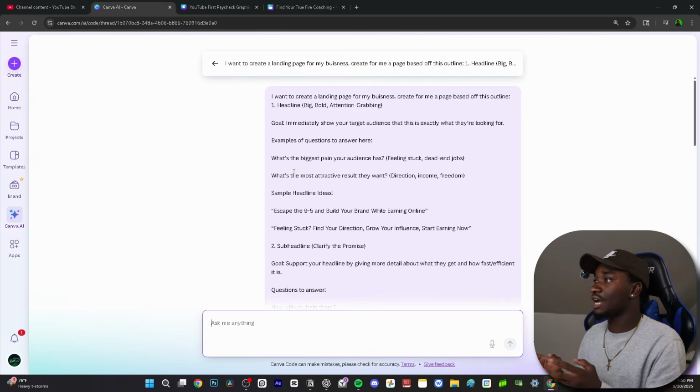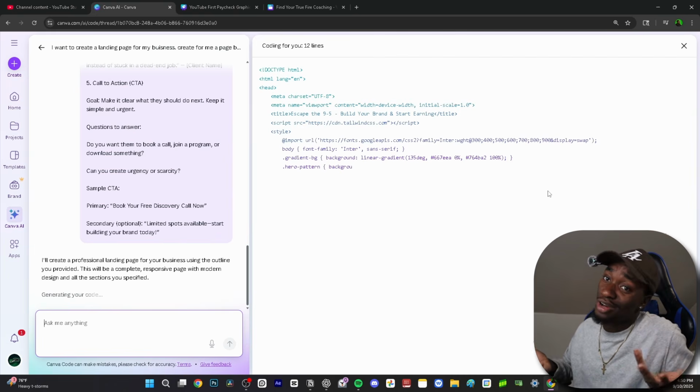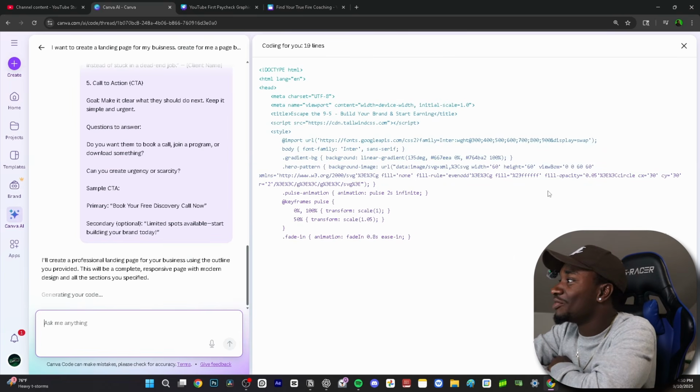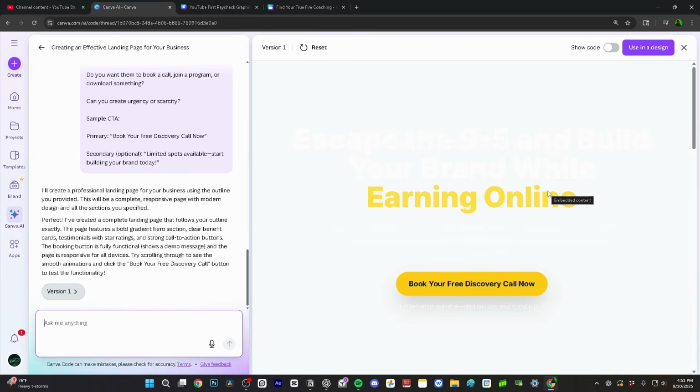Press enter. You guys are going to see how long this takes. It's not even funny how crazy AI is. I don't know code. I struggled with code in high school, I ain't gonna lie. But we got code right here. It's doing it for us. It's pretty much automated everything in. And oh, here we go. Wow. Earning online.